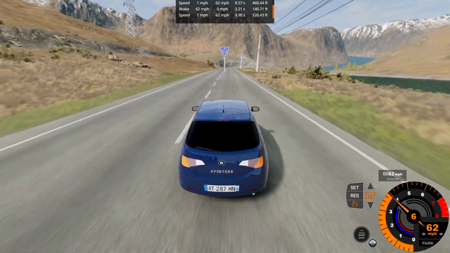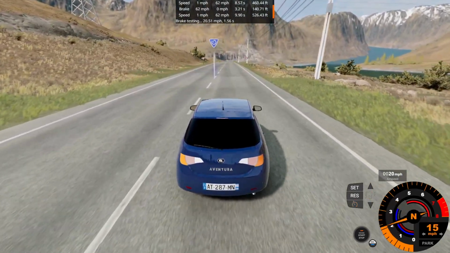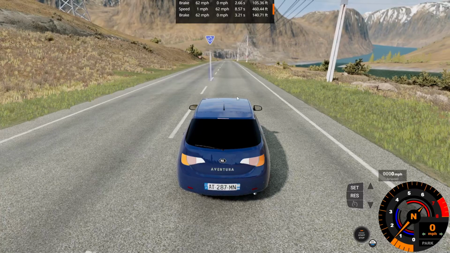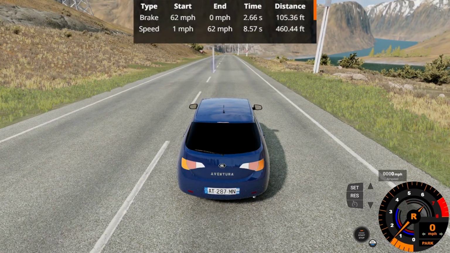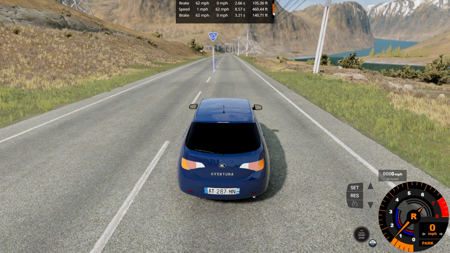Now the brakes, let's hit the brakes with this bad boy as they kind of lock up, and 62 to 0 in 2.66 seconds over 105.36 feet. So compare the difference between this car and the other car. A 3.21 with the old Toyota and a 2.66 with the Nexa. So about a 6/10 of a second difference and a 35-foot difference between the two cars. I'm guessing that the Toyota is going to be struggling with this one compared to the ChatGPT car.